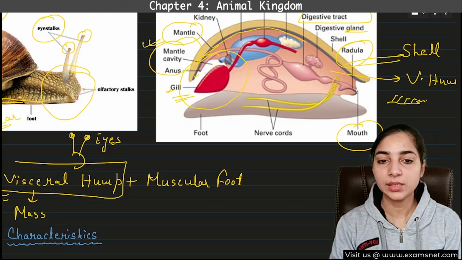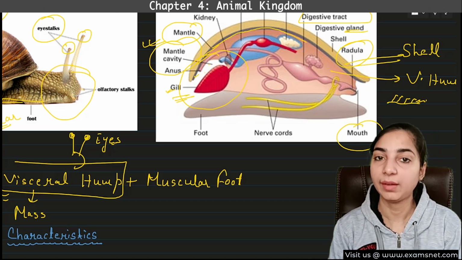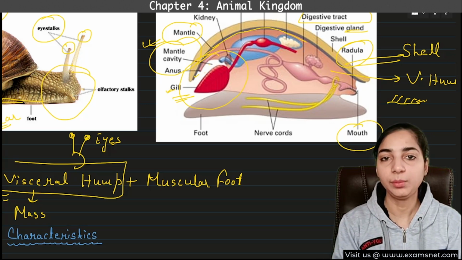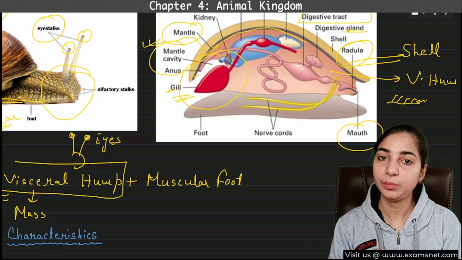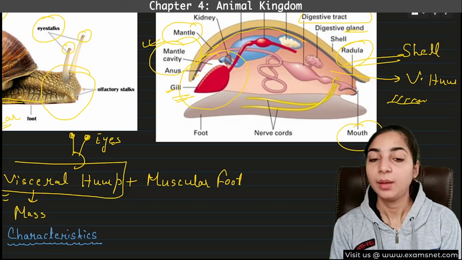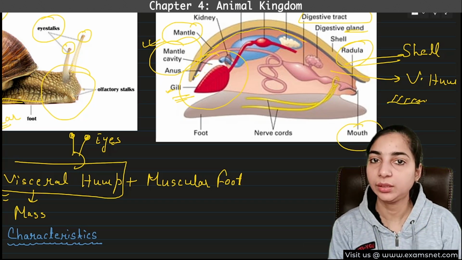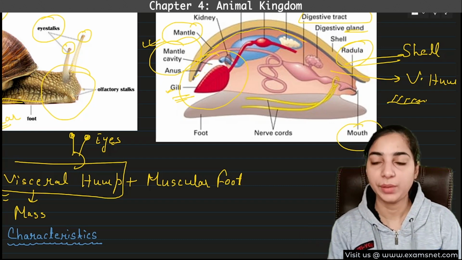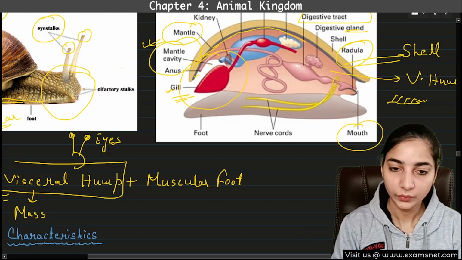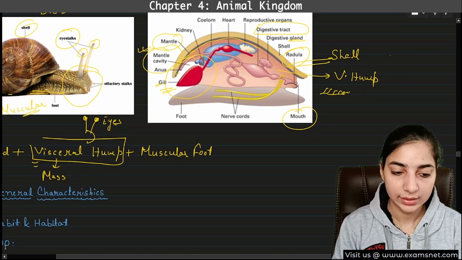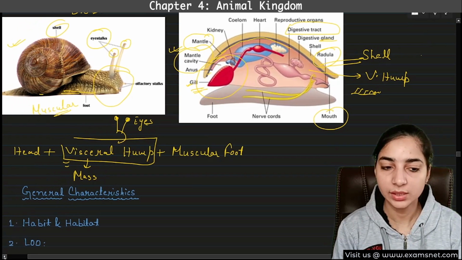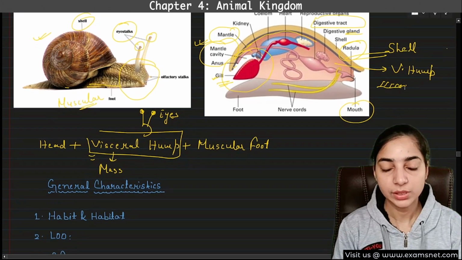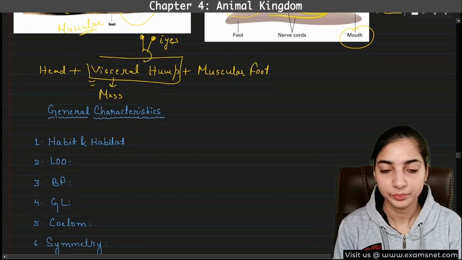Okay, so radula is important, mantle is important, mantle cavity is important, visceral hump is important. Okay, shell is not very important because it can be or cannot be present, but visceral hump will definitely be present, mantle will be present, mantle cavity will be present between the mantle and the visceral hump, and radula, that is a file-like rasping organ, will be present near the mouth. Okay, so this was the structure, and this is very important. If you understand the structure, then it will be very easy to remember. So let's proceed with the general characteristics again.